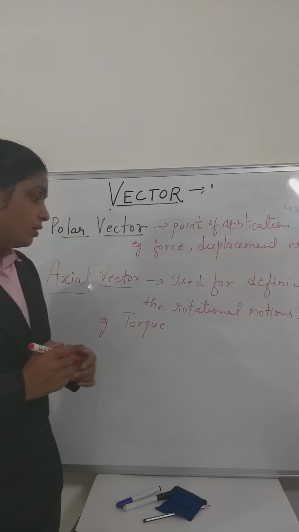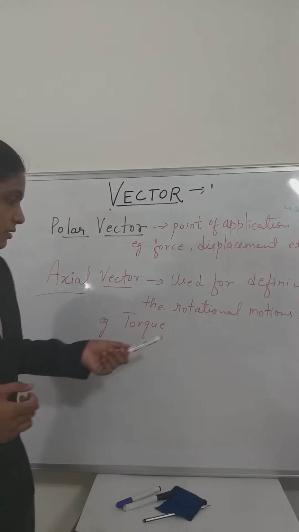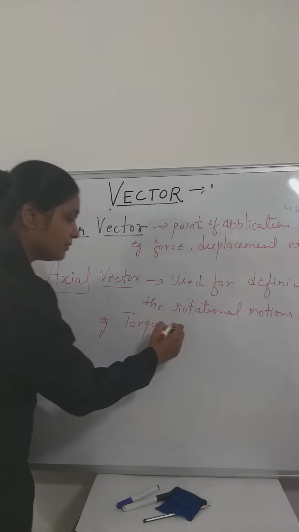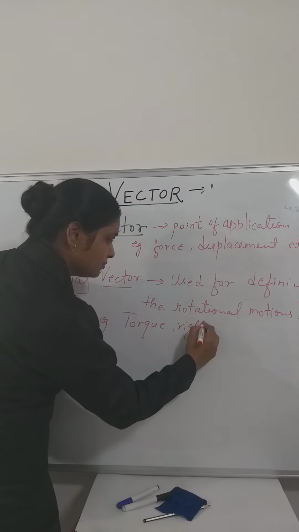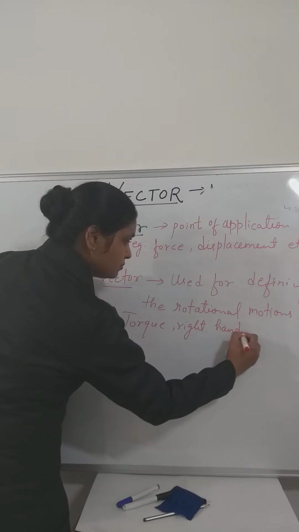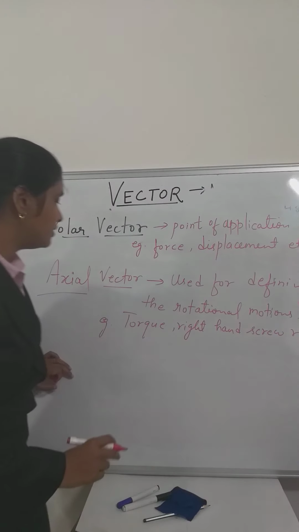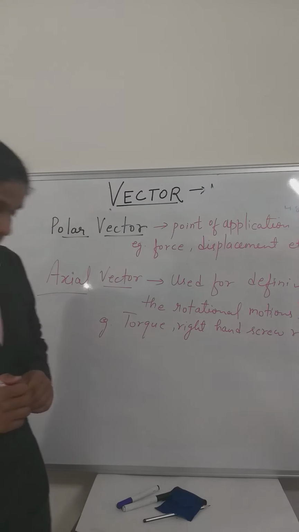We also use it in the right hand screw rule. In this also we use the axial vector.